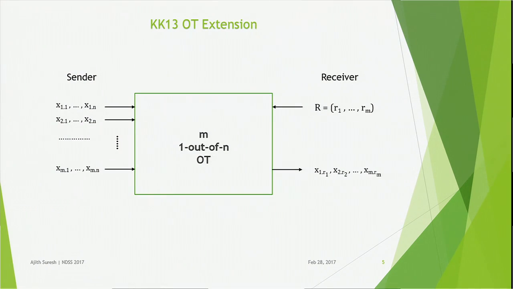Moving to the protocol of KK13, consider the OT extension black box as shown. Here, the protocol generates m 1 out of n OTs starting from k 1 out of 2 base OTs. The sender has m sets of n messages each, and the receiver has m choice strings, say R1, R2, etc. up to Rm. At the end of the protocol, the receiver will receive exactly one message from each 1 out of n OT corresponding to her choice and nothing else.